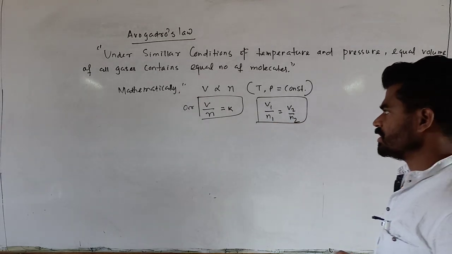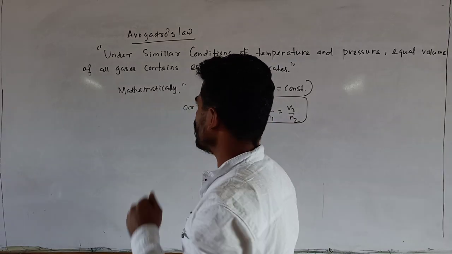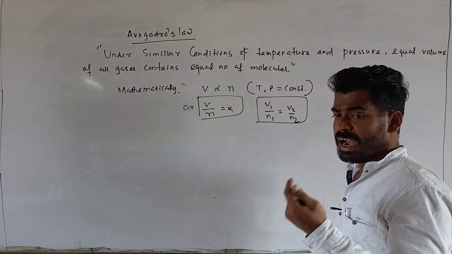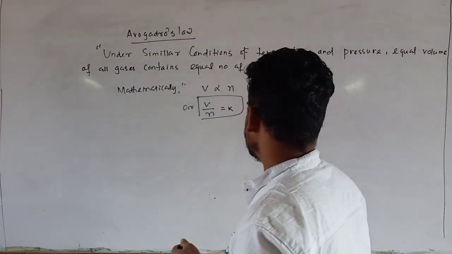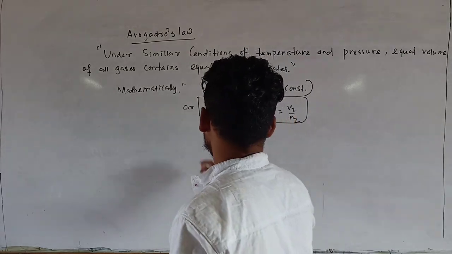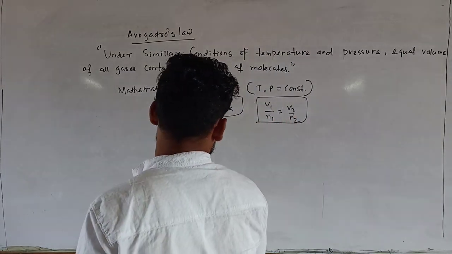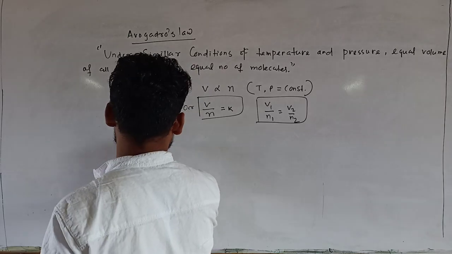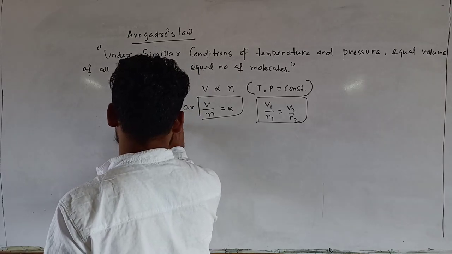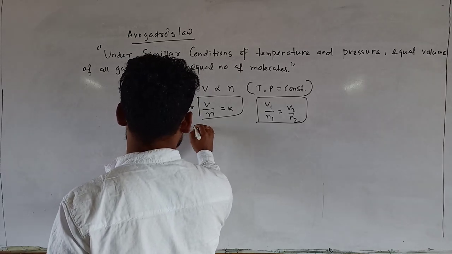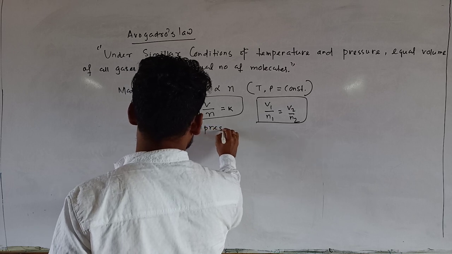Again, all these laws can be derived from the ideal gas equation that I have told you, but still it's about Avogadro's law. Now the graphical representation.